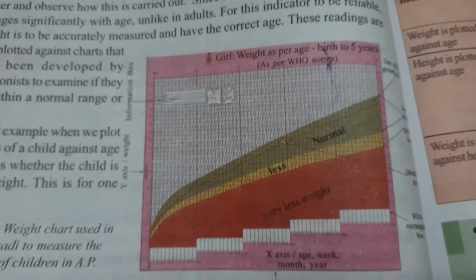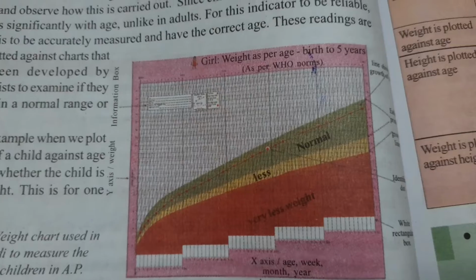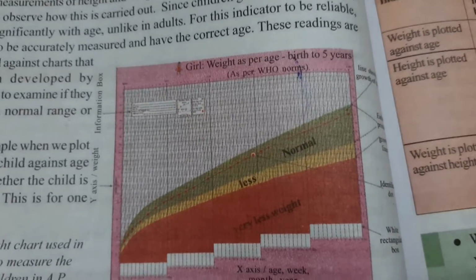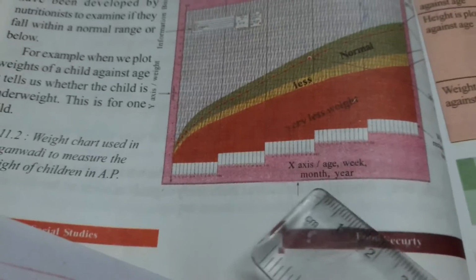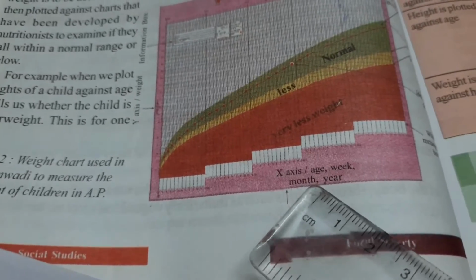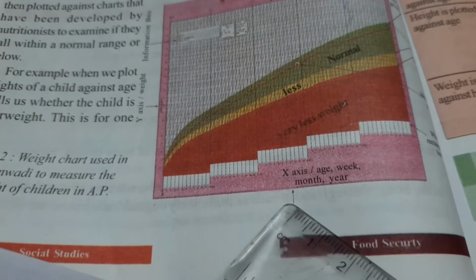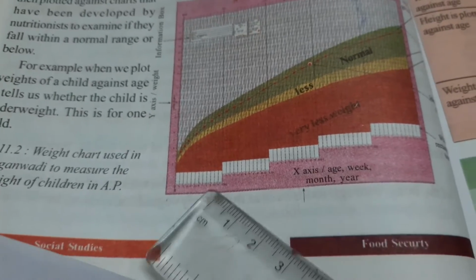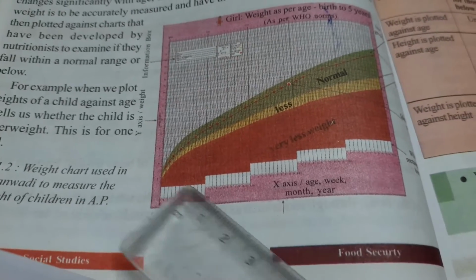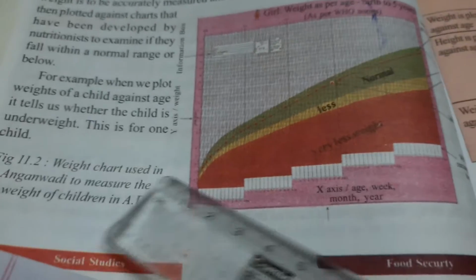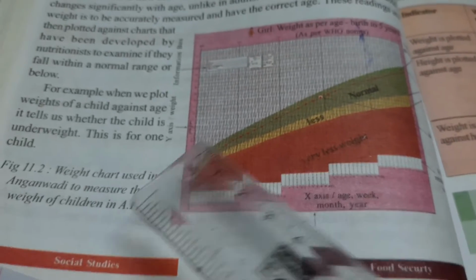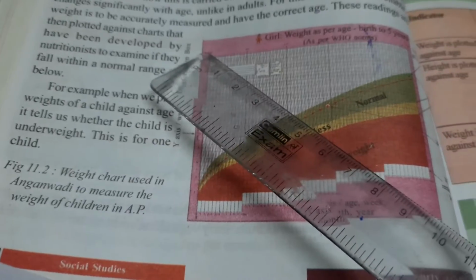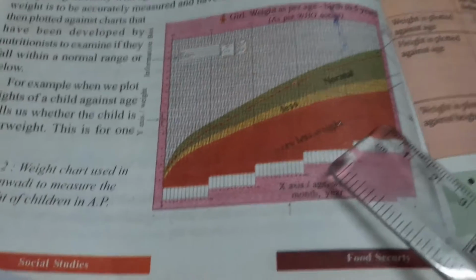A graph is given, children. If we visit an Anganwadi, we can see that the people coming with children all have this type of card. This is the x-axis. This line shows the age of a child, whether the child is within a week, a few months or a year old. The y-axis shows the weight. If the child's age increases, their weight should also increase. This type of card we will see in the Anganwadi.